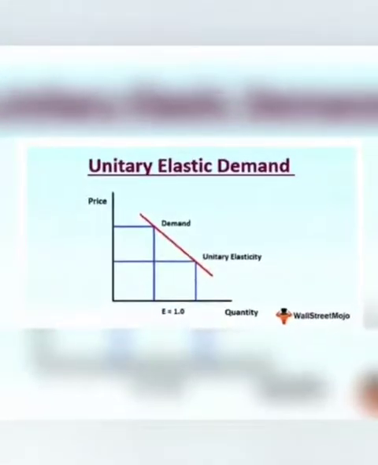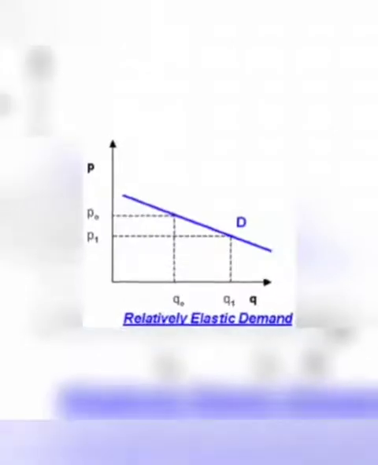Third degree of elasticity is unitary elastic demand. Here it means that there will be an equal change in quantity with a particular change in price. Whatever the change is in price and demand, that will be equal, and the curve is known as a rectangular hyperbola.